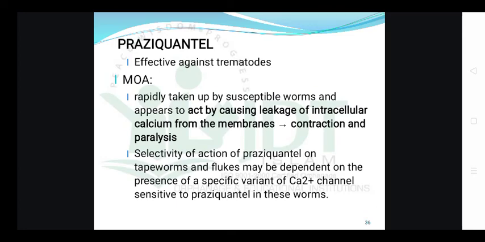By this leakage of intracellular calcium from their membrane, it will produce contraction and paralysis of trematodes or worms. So that is the main mechanism of praziquantel. And the selective action of praziquantel on tapeworms and flukes may depend on the presence of specific variant calcium channels sensitive to praziquantel in these worms.